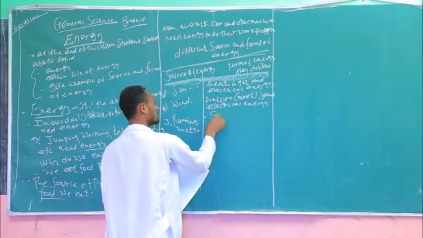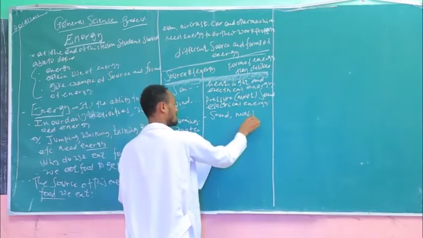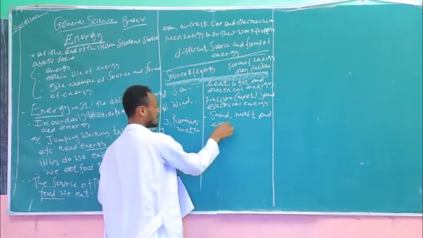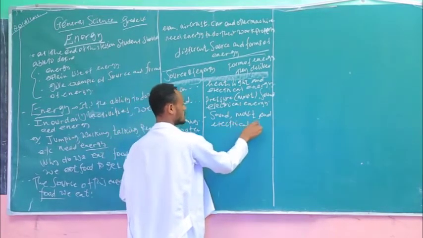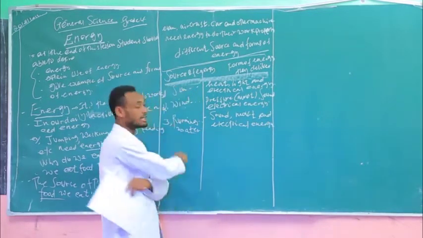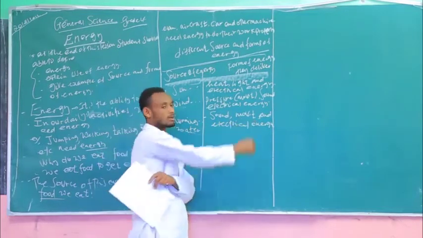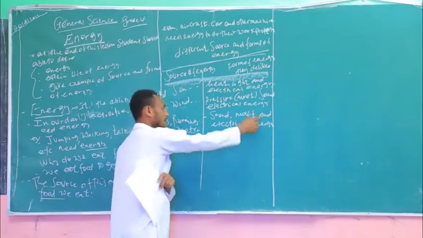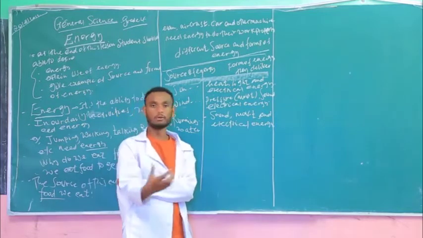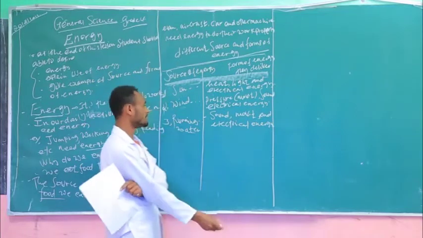In the form of sound, movement, and in the form of electrical energy. So, students, the running waters deliver energy in the form of sounds, movements, or we can say the pressures, and electrical energy. So the energy which we can get from different sources is delivered to us in different perspectives or in different forms.